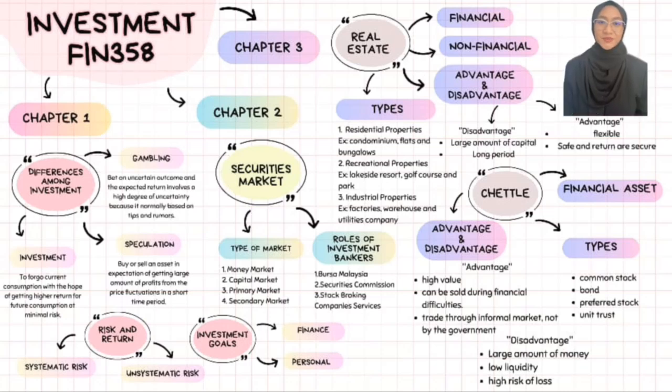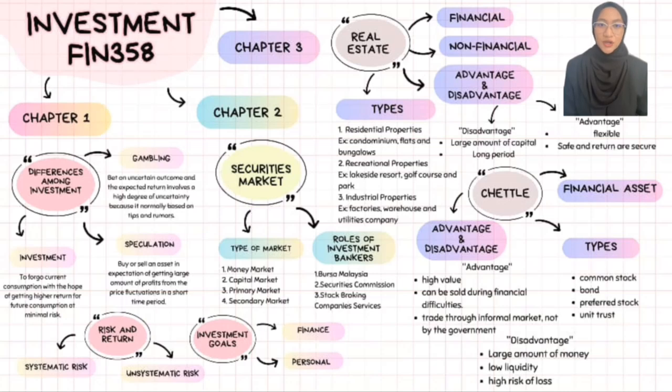Moving to the last part in this presentation, which is Chapter 3. What is an investment instrument? Investment instruments include tangible and intangible instruments that investors buy and sell to generate additional income, either for short term or long term. In investment instruments, real estate is divided into two, which is financial. Financial is known as the land or built-on-the-land entities such as warehouse and office. Meanwhile, for non-financial, real estate is a tangible asset and not as liquid as financial assets. For example, land, building, and old coins.